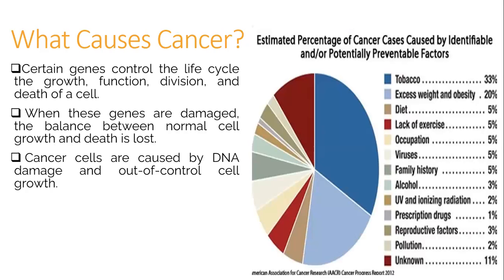Certain genes control the life cycle, the growth, function, division, and death of a cell. When these genes are damaged, the balance between normal cell growth and death is lost. Cancer cells are caused by DNA damage and out of control cell growth.